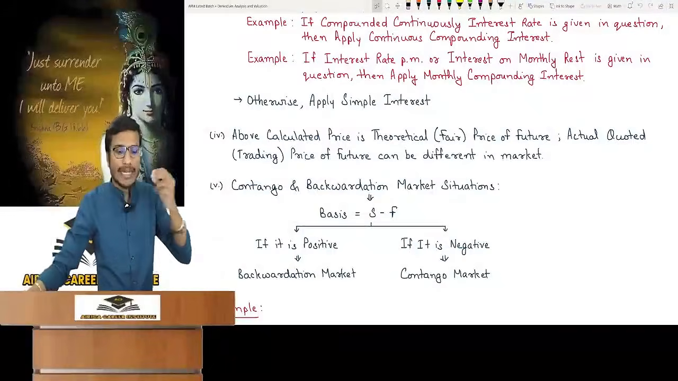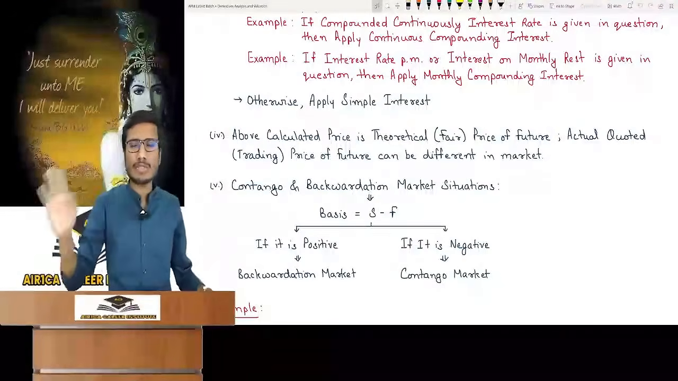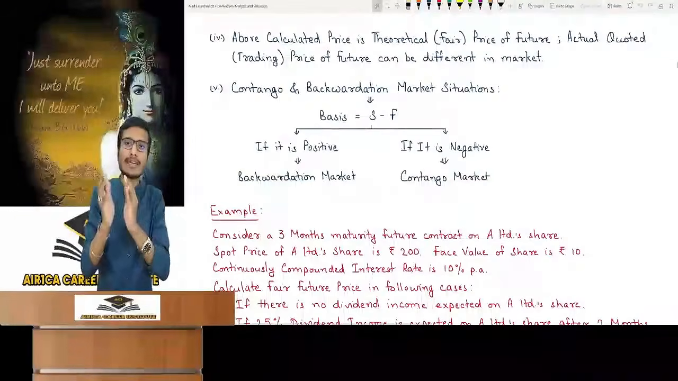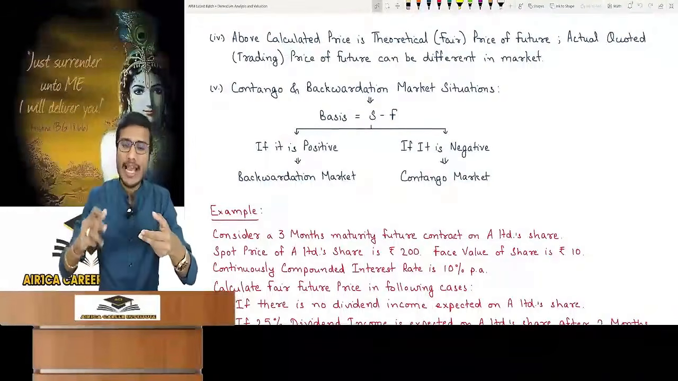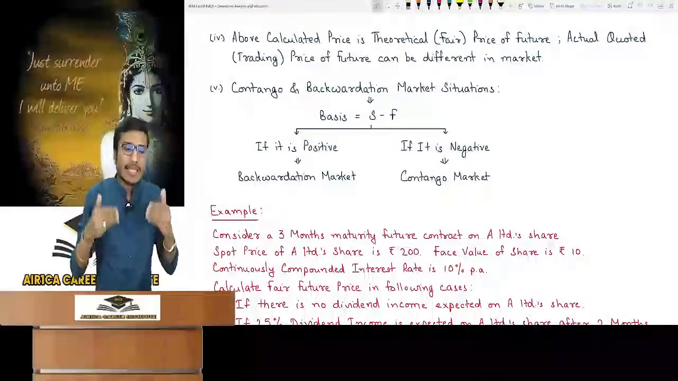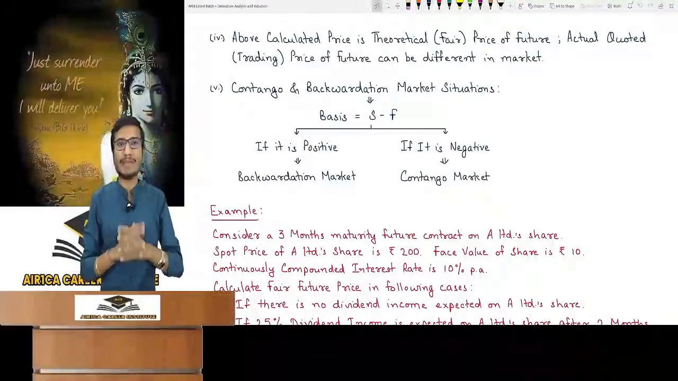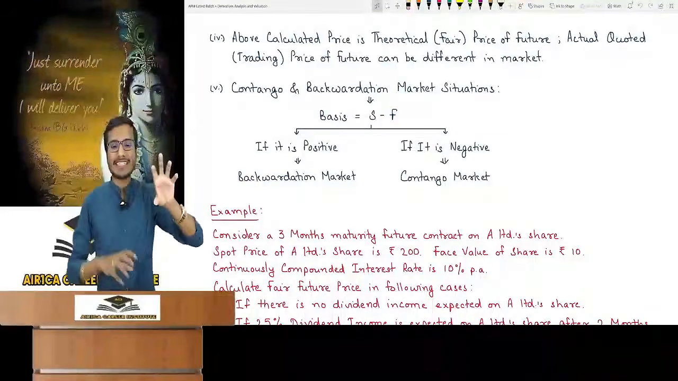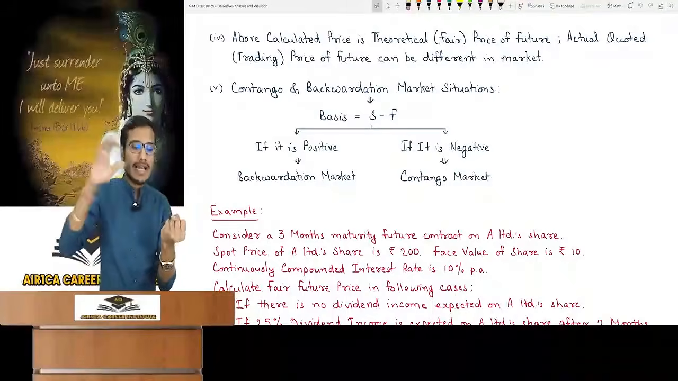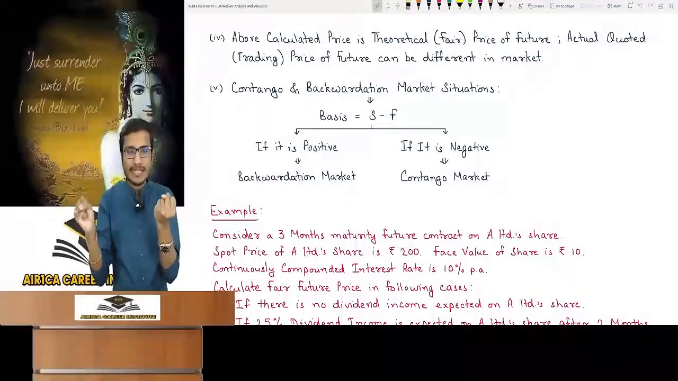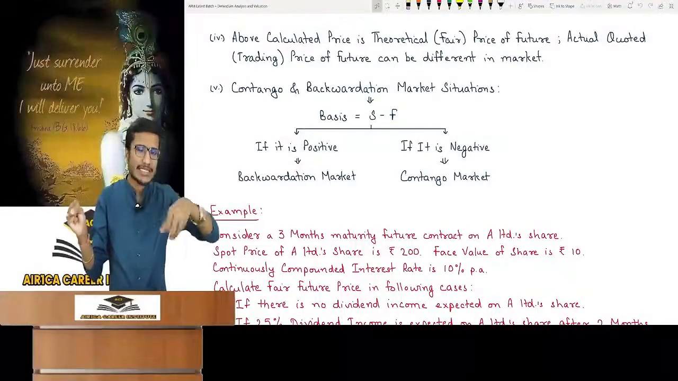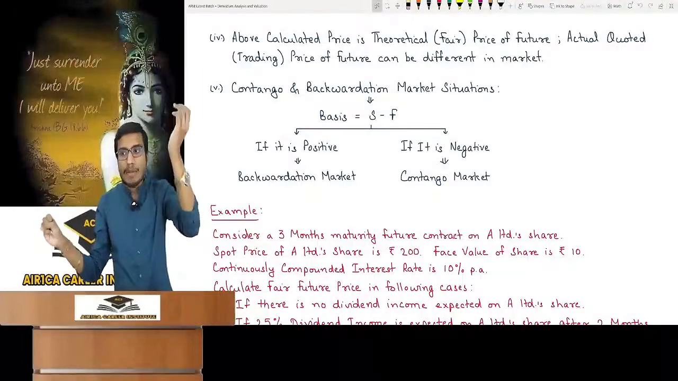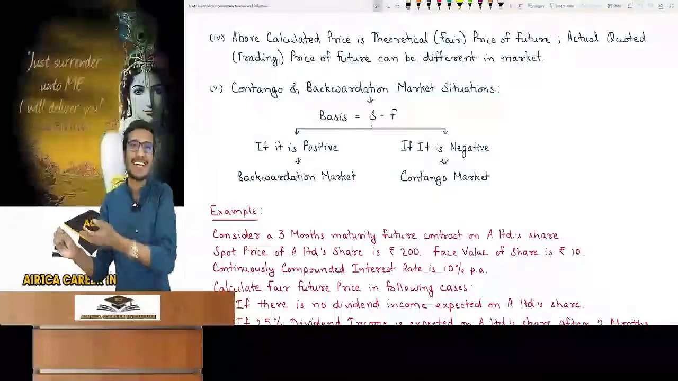Next point, which is not that important, is the contango and backwardation market situation. This is just a name for the basis, which is S minus F. S means the spot price of the underlying share and F means the future price. So if the basis is positive, the market is in backwardation. Let me explain. The difference between the underlying asset spot price and the future price: if it is positive, then the underlying asset spot price is high and the price may be low in the future. It means that the market is going down, in backwardation.